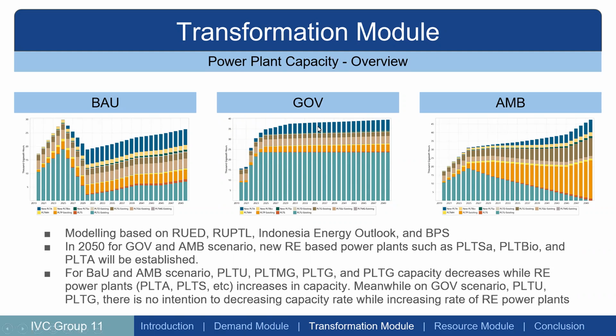In the government scenario, from the RUPTL document we use to model this power plant capacity, there are no signs of decreasing PLTU capacity while continuing to push new renewable energy power sources.